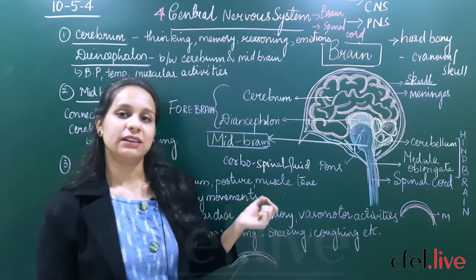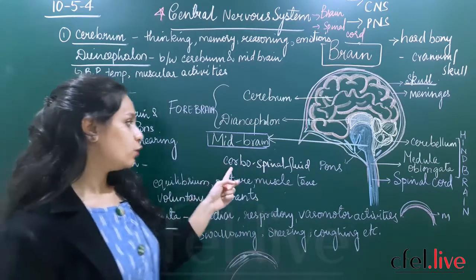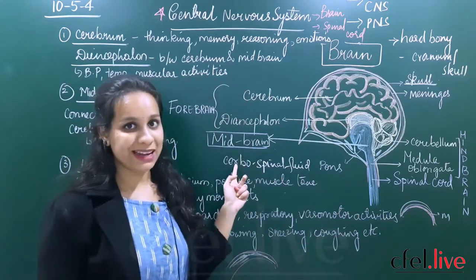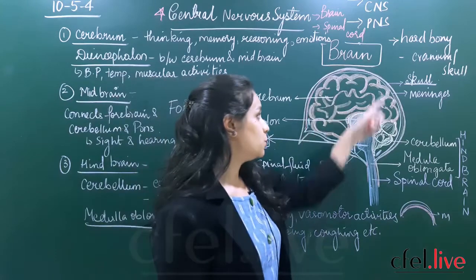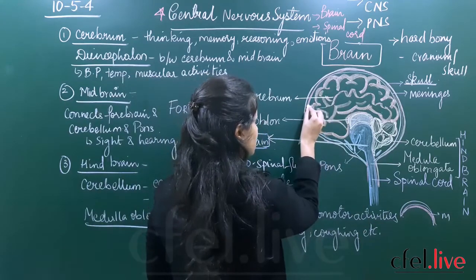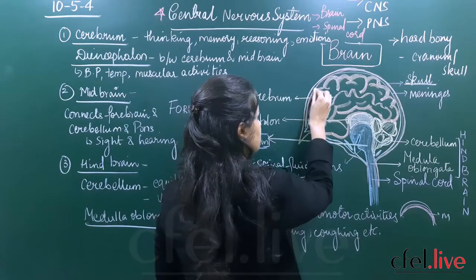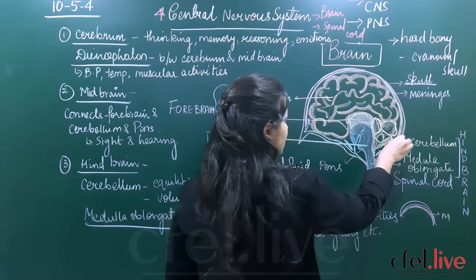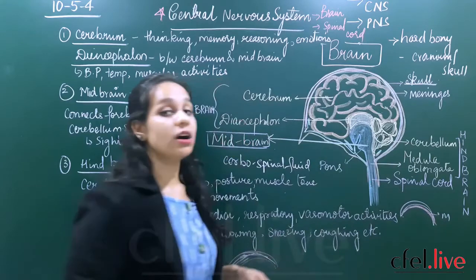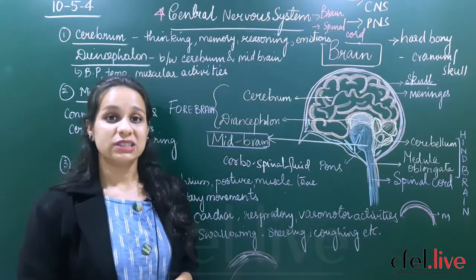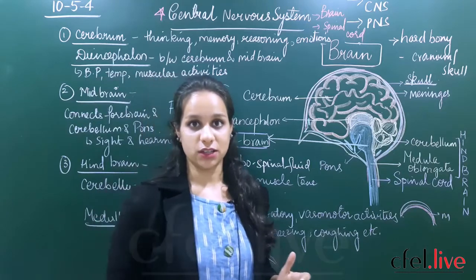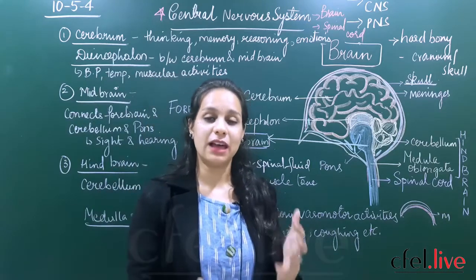So why do you need the cerebrospinal fluid? Why are we calling it cerebrospinal? Because it is present in your brain and also it is continuous. If these are the meninges, the cerebrospinal fluid will be present in between, and this fluid will act like a shock absorber. The skull and your layer should not collide or rub with each other. What will happen if it rubs?